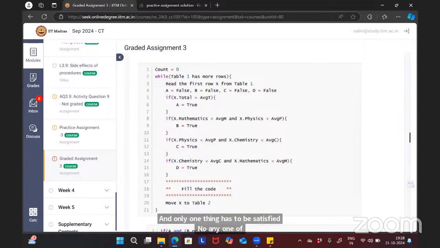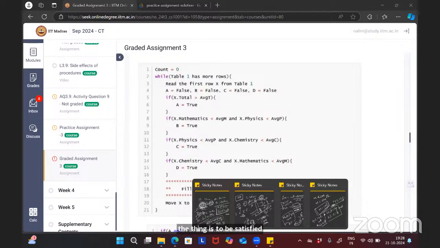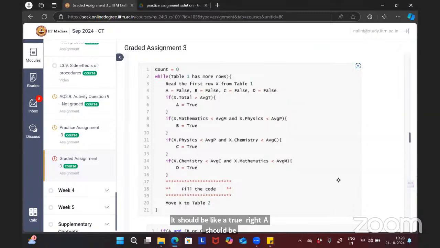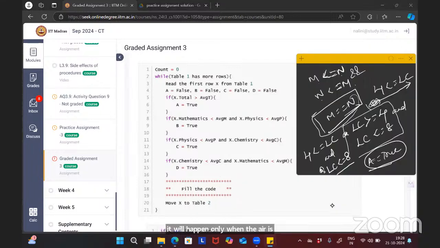So what should we get here? A should be true, right? A should be true because the student total must be greater than the average total. So that's why it will happen only when A is true. So A should be true compulsory.